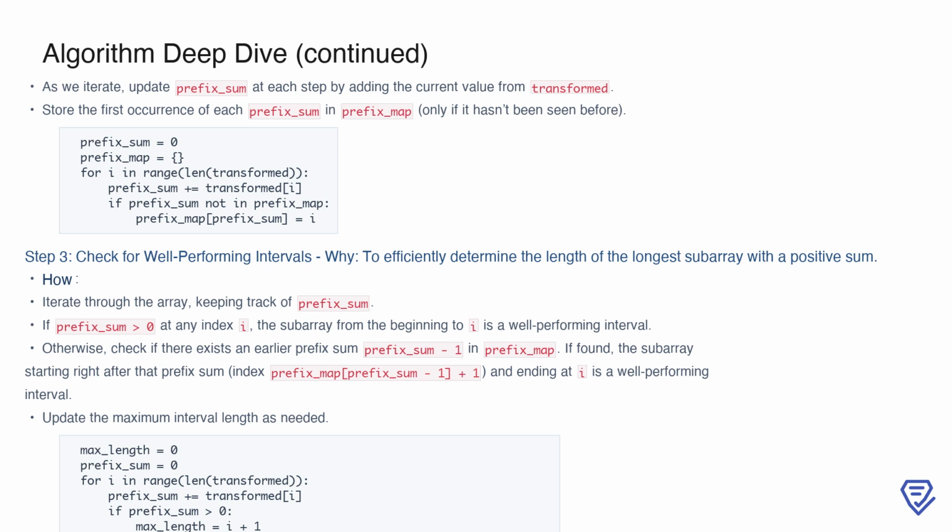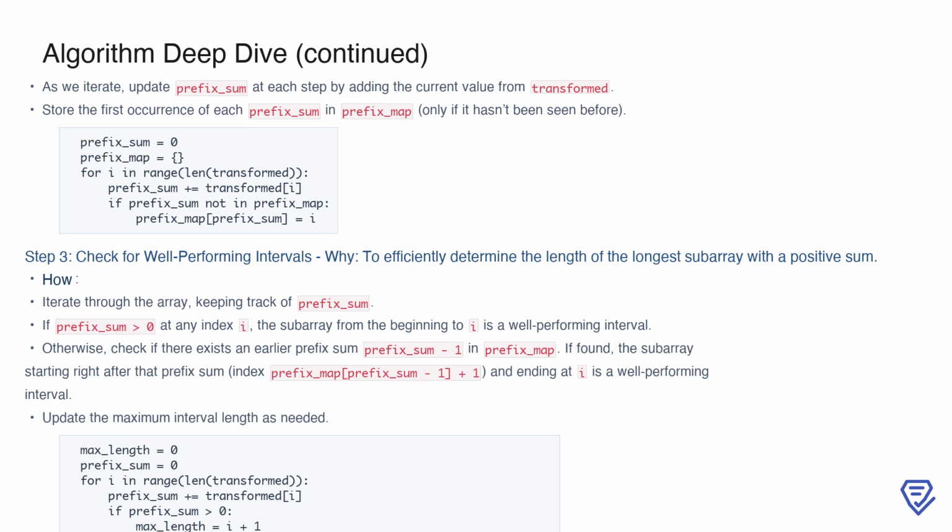Now, to identify well-performing intervals, we check the value of prefix_sum at each index. If prefix_sum is greater than 0, it means the subarray from the start up to the current index has a positive sum, making it a well-performing interval. In this case, we calculate its length as i+1 and update the maximum interval length if needed.